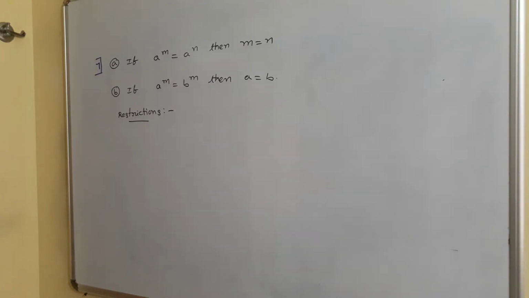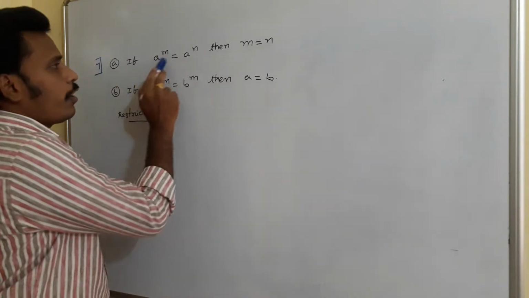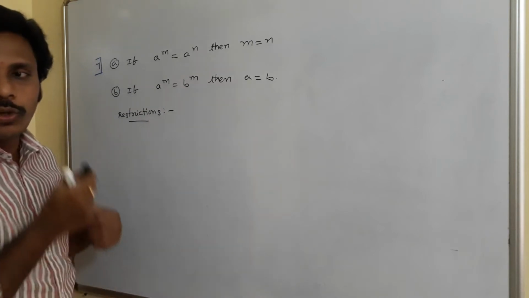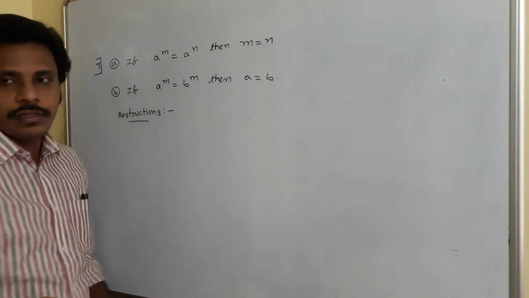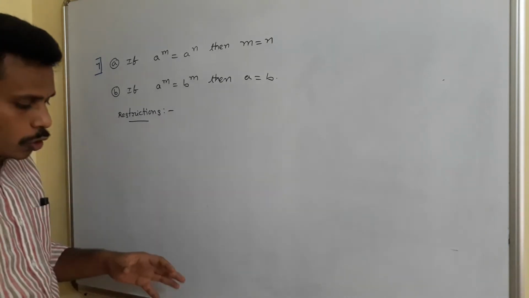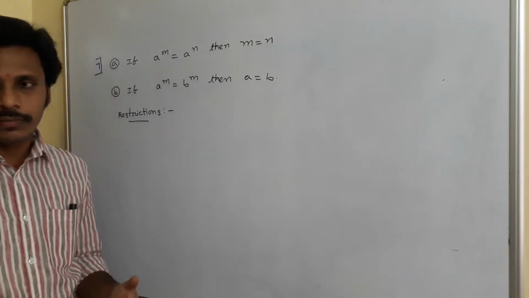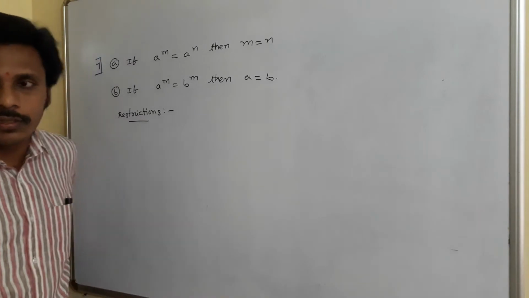So as we discussed in the last class, if bases are equal, then we need to equalize the powers. So if a power m is equal to a power n, then m is equal to n. If powers are equal, then we need to equalize the bases. We have these two laws to solve exponential equations as well as exponential inequations.